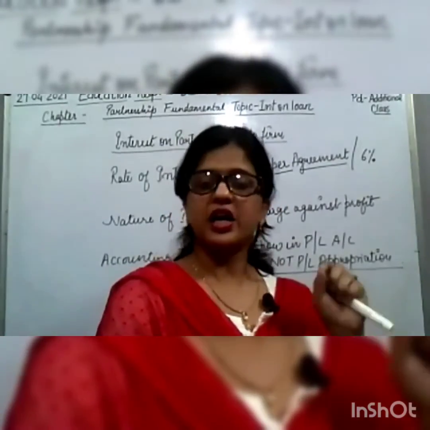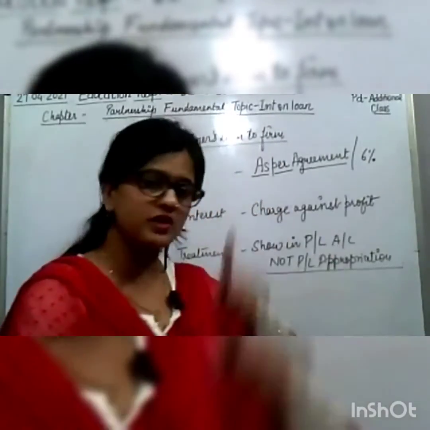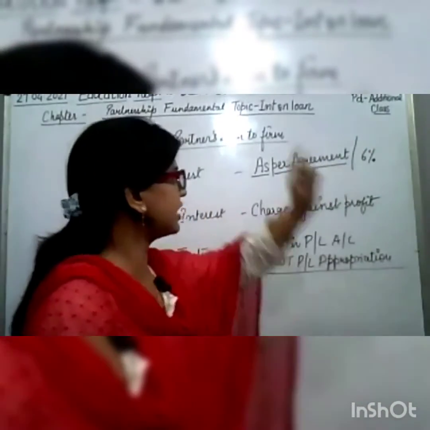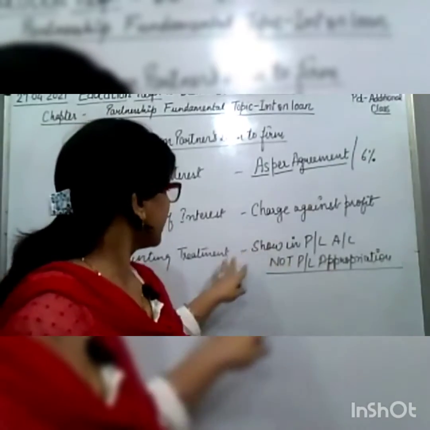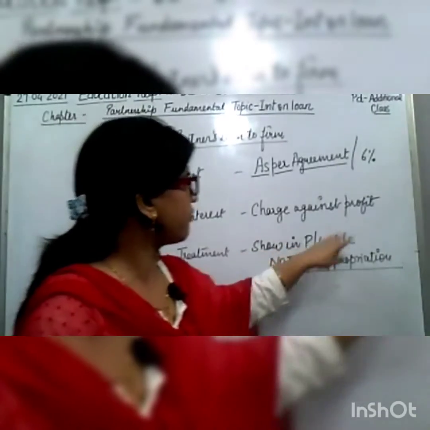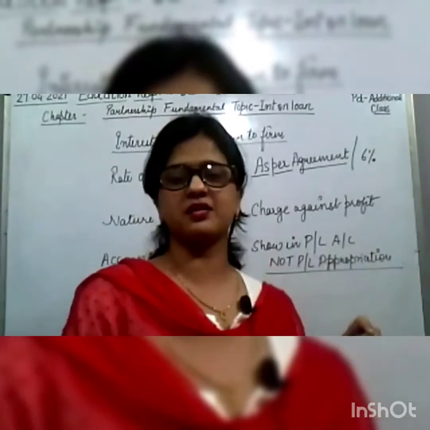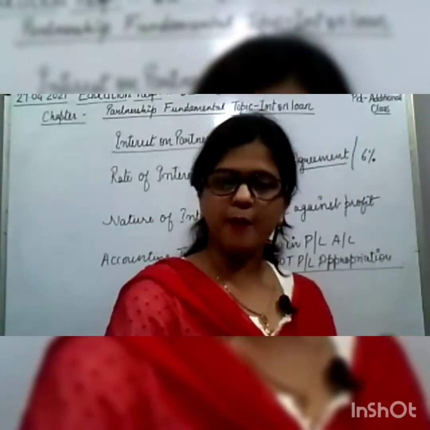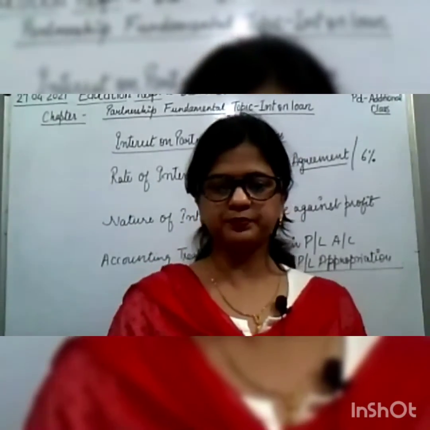The interest on partners loan will not be credited. If the rate is not given, then you have to calculate it at 6%. Otherwise, as per the agreement, in nature it's a charge against profit, and it will be shown in the profit and loss account, not as an appropriation. It will not be credited in partners capital account also, because it will be shown in another separate account, that will be partners loan account.